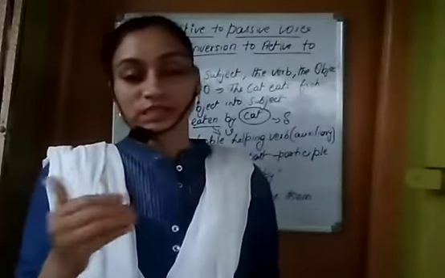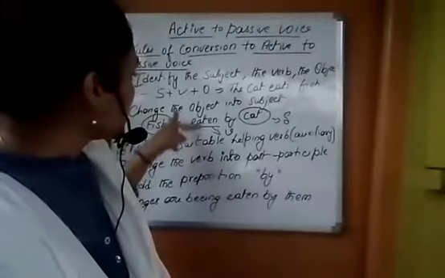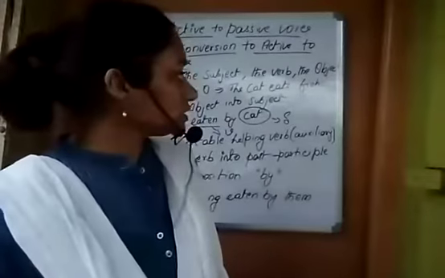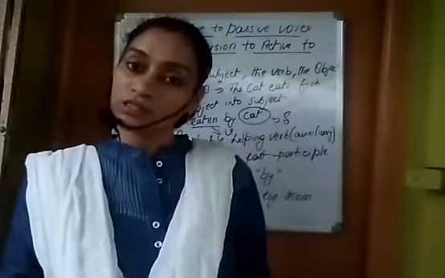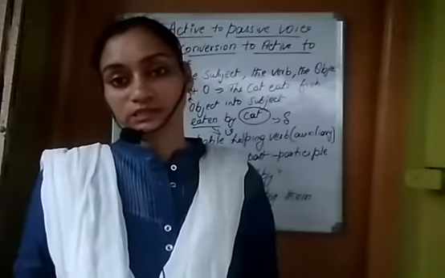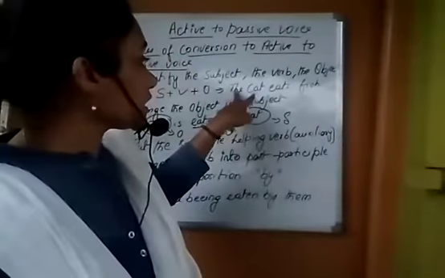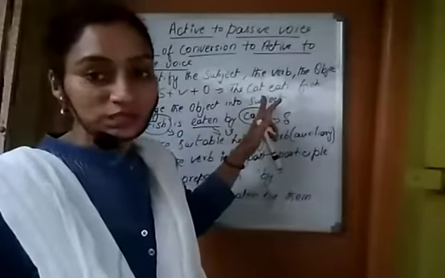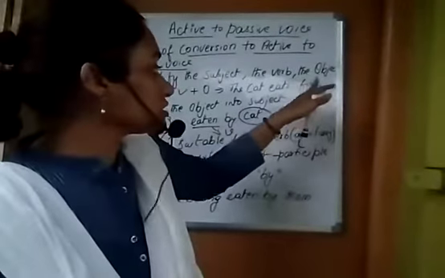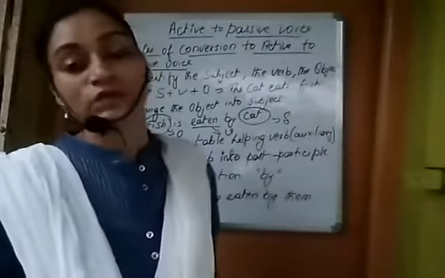Now, we will take another example. The cat eats fish. This is present tense. Cats eat fish because the cat all the time eats fish. The sun rises in the east. This is also a present tense. Now we will come to the cat eats fish. What is the subject here? The subject is the cat. What is the object here? The fish is the object. And what is the verb here? Eats is the verb here.